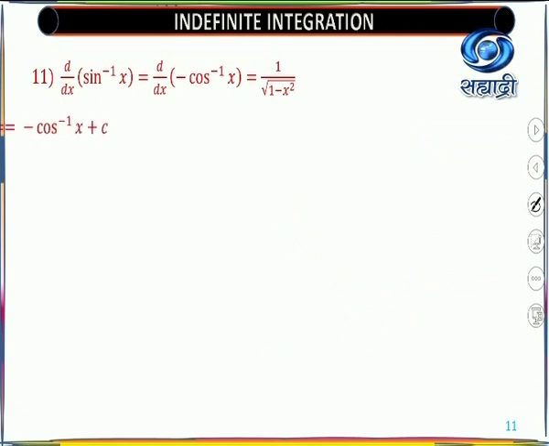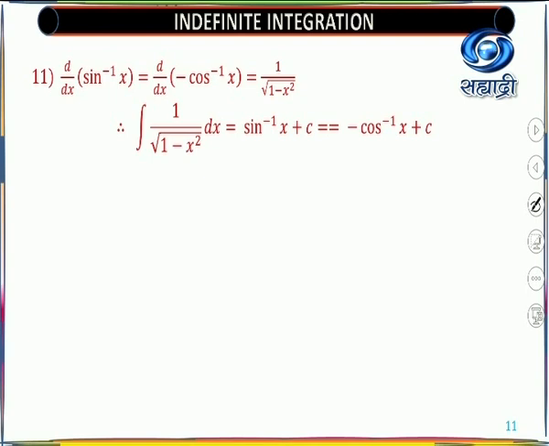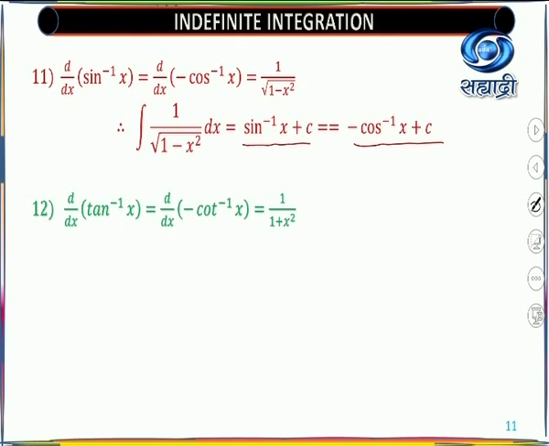Therefore, by our formula, we say that integration of 1 upon root of 1 minus x square dx equal to either sine inverse x plus c, whichever is convenient, it depends upon where you are using, or you are able to write as minus cos inverse of x plus constant of integration.